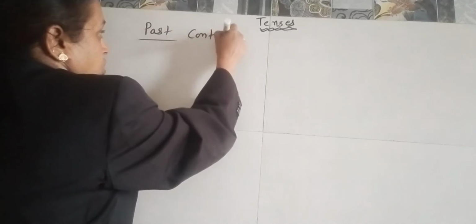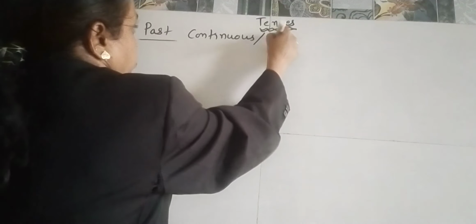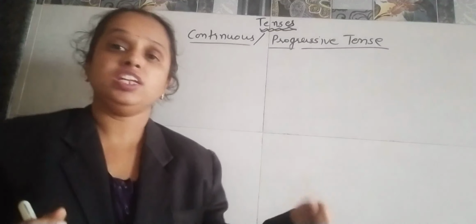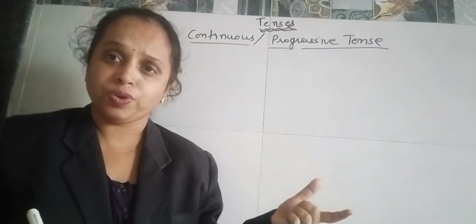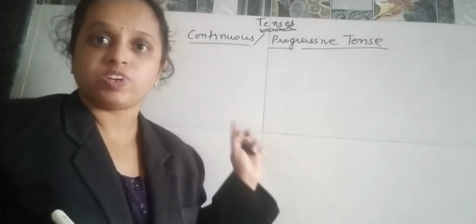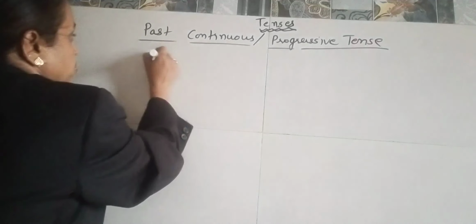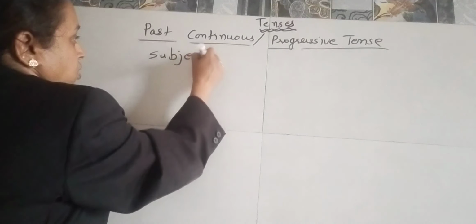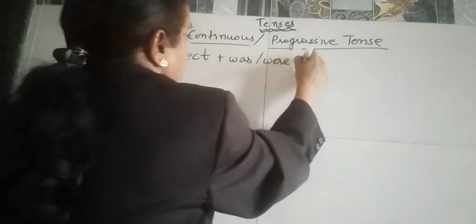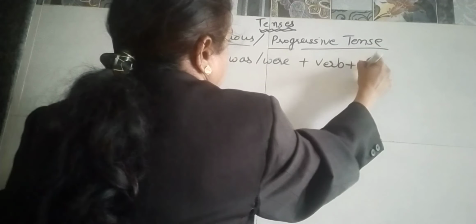Past continuous or progressive tense. When the action was going on in the past, at that time we use this type of tense, past continuous or progressive tense. First we will see the formula for it. Subject plus was or were plus verb plus ing plus object.